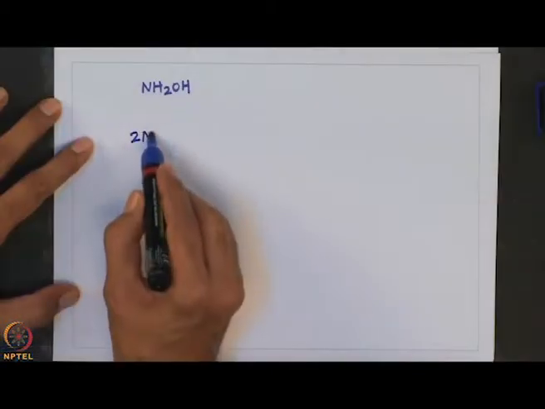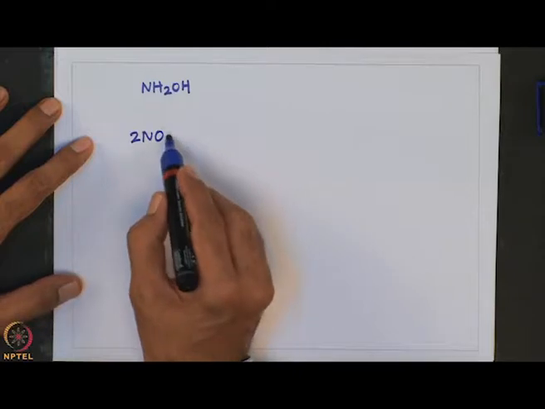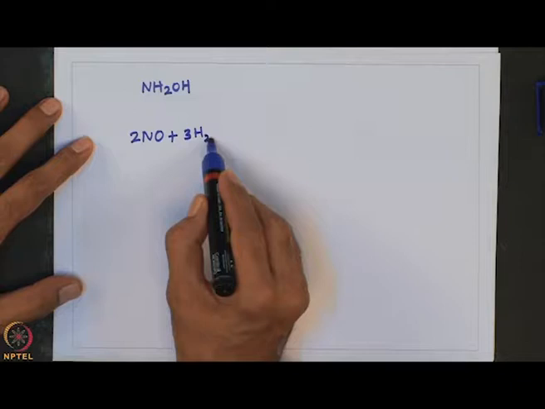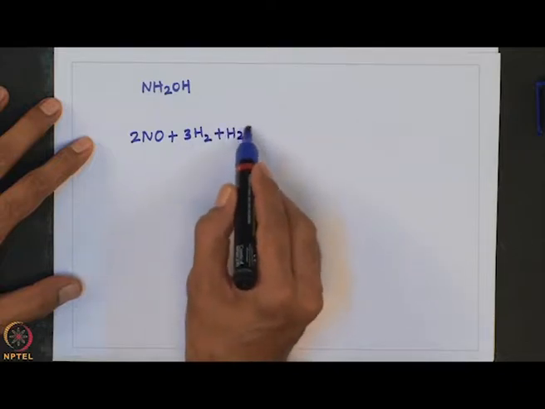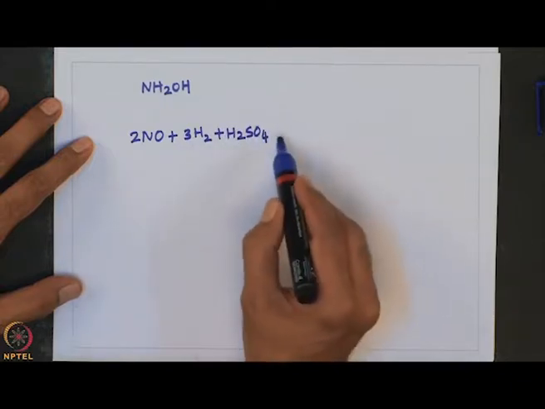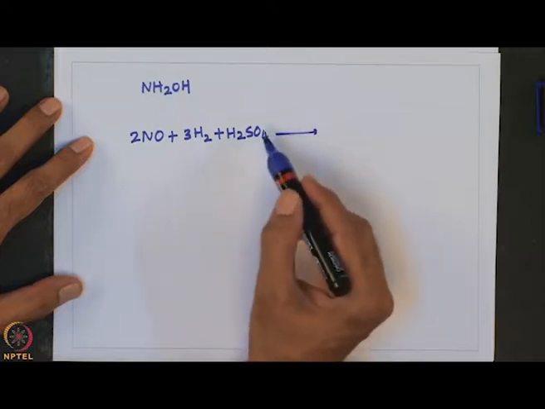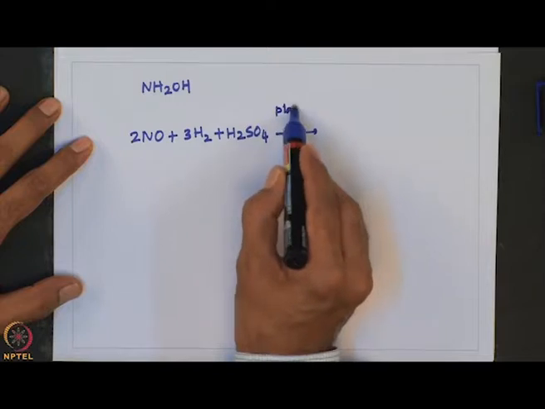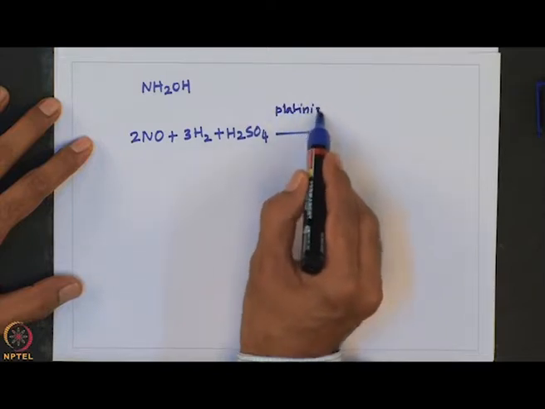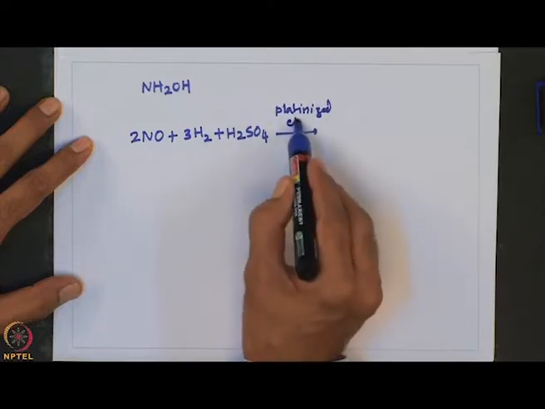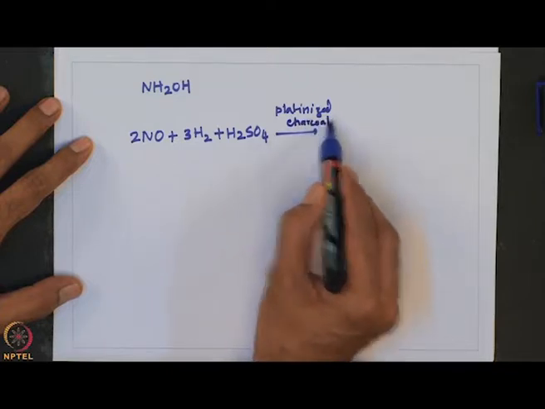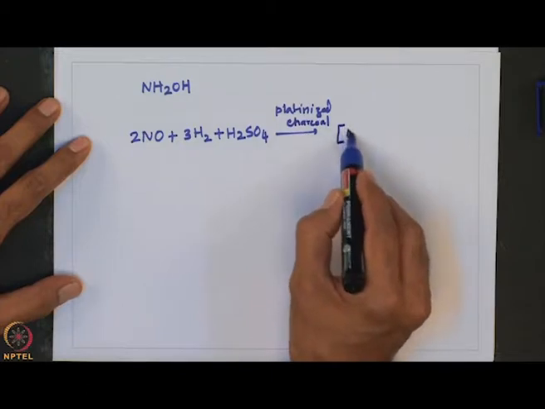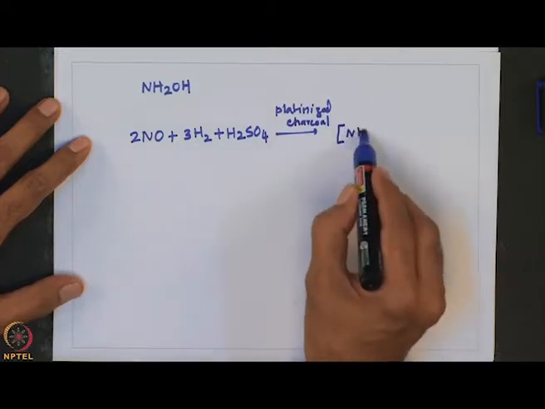So, NO on treatment with hydrogen gas in presence of sulfuric acid, of course, here platinized charcoal is used as a catalyst, to form the sulfate salt.